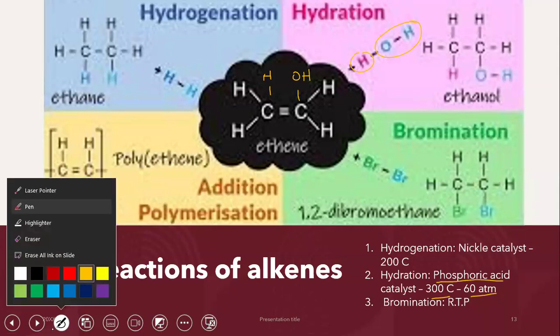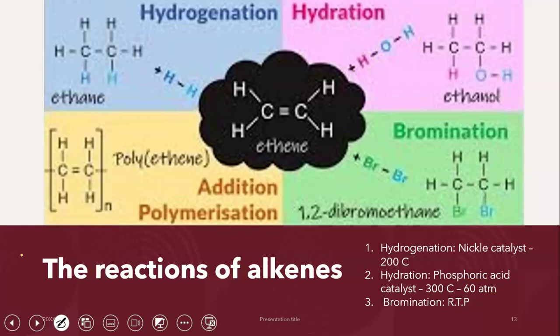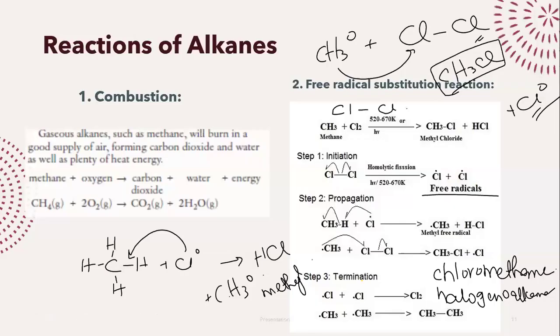What is going to happen? Same thing as what we just studied. The double bond is going to break and bromine is going to be added on each carbon atom. In this case, please notice that I am getting dibromoethane, right? If you talk about alkanes, when alkanes react, the product was CH3Cl, right?